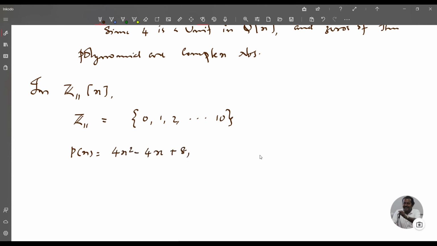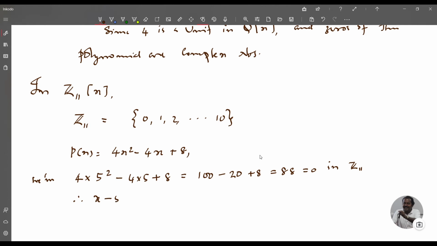On inspection of these numbers, we can see that x = 5 is a zero. 4 into 5² − 4 into 5 + 8 is equal to 100 − 20 + 8. So this is 88. So that is equal to 0 in Z11. Therefore, x − 5 is a factor.